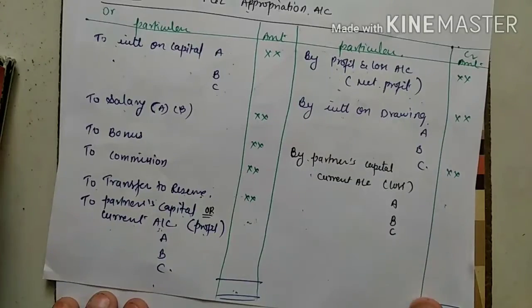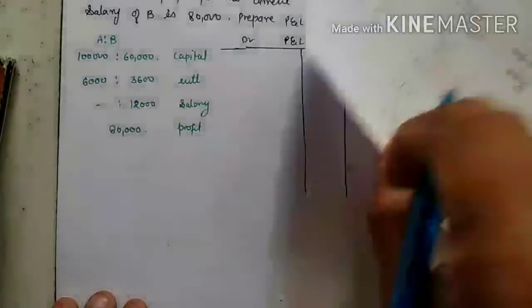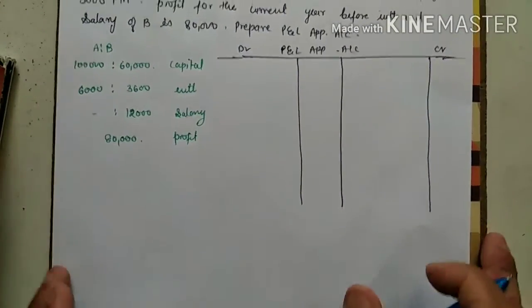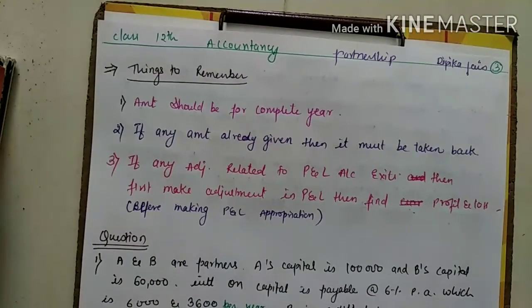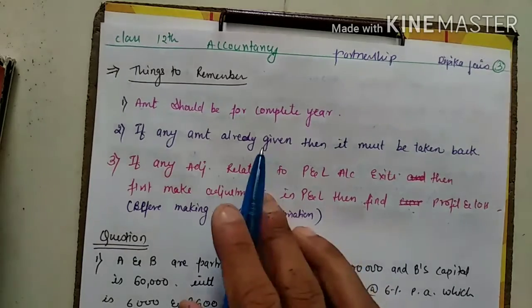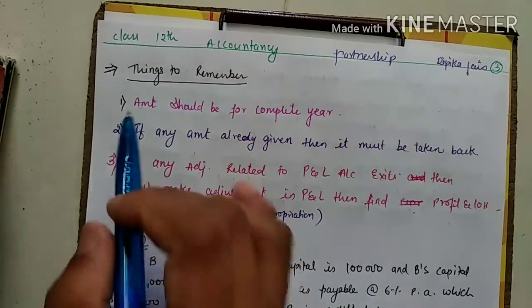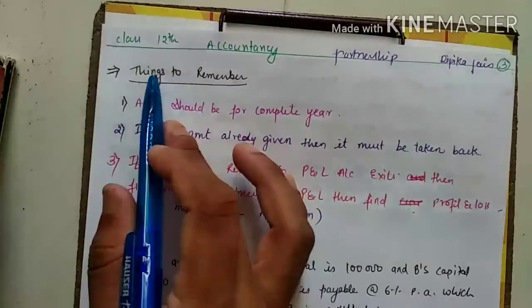Now come to the next. The very first three things you have to consider. Without these three things, you cannot do the questions. Just see first, things to be remembered. It means it has to be remembered.